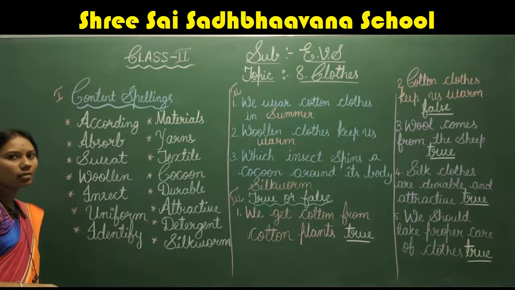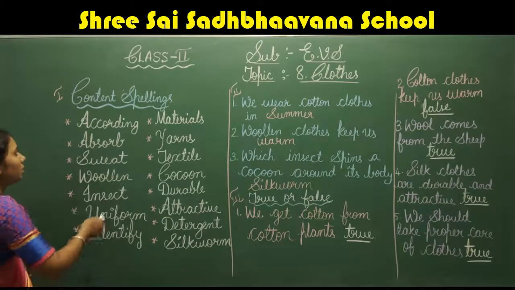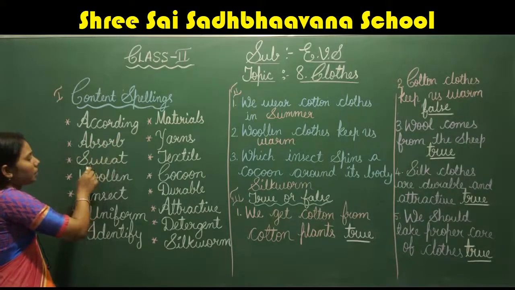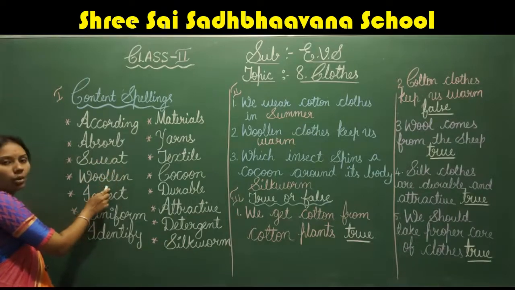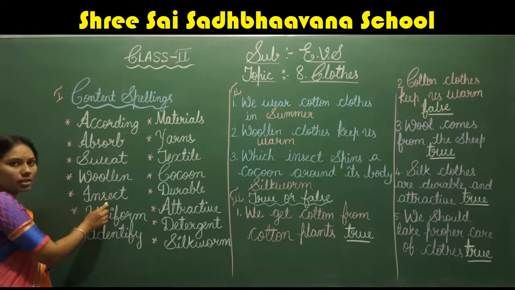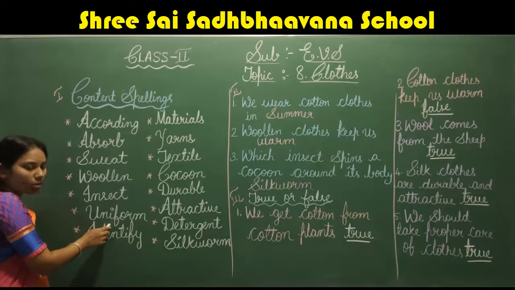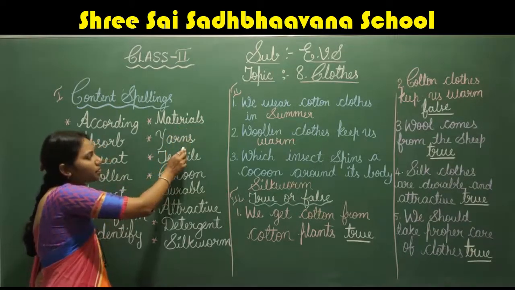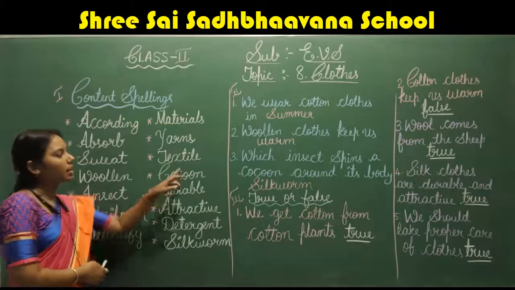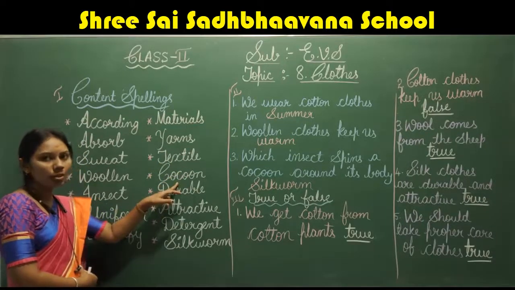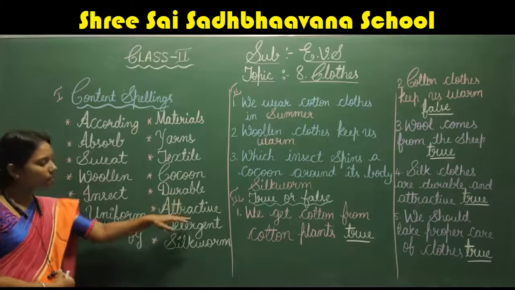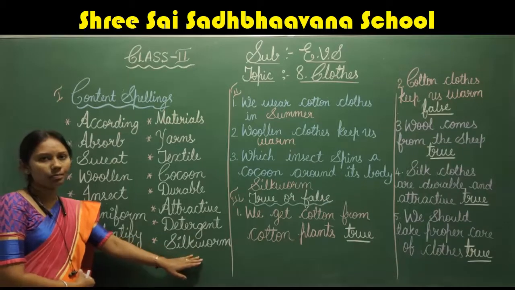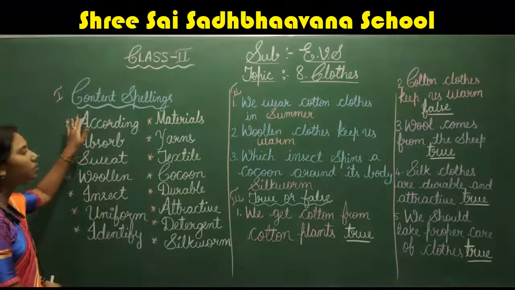Once again, let us revise all the words. According, observe, sweat, woolen, insect, uniform, identify, materials, yarn, textile, cocoon, durable, attractive, detergent, silkworm. Okay, now we have completed the first part.